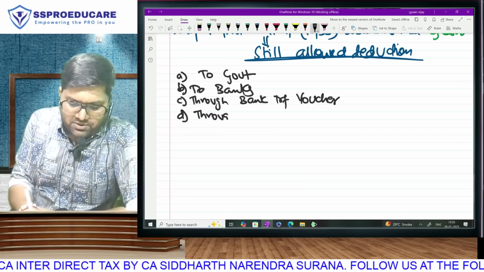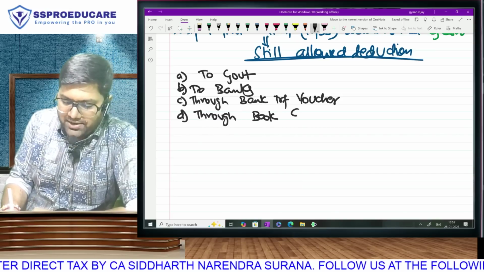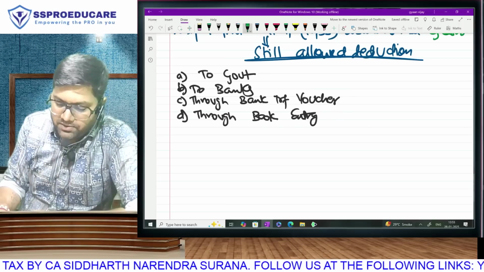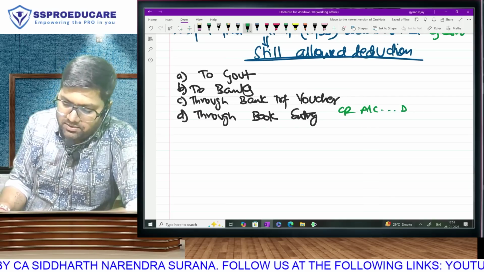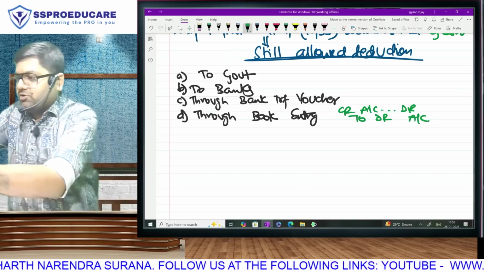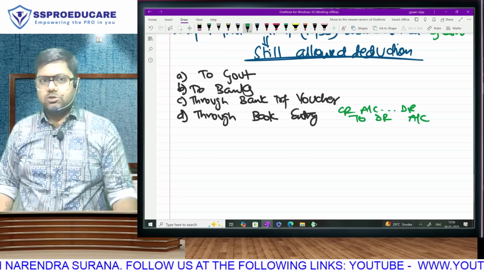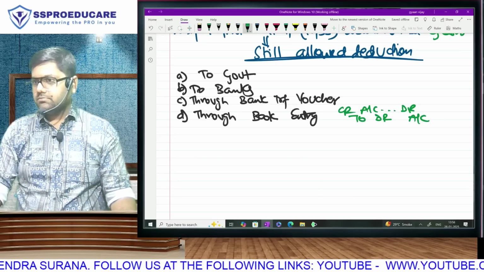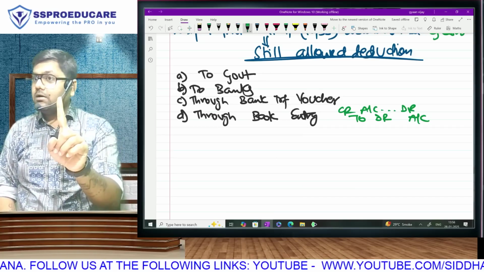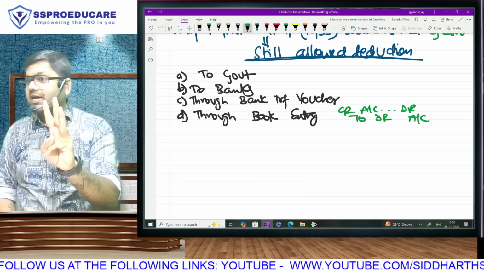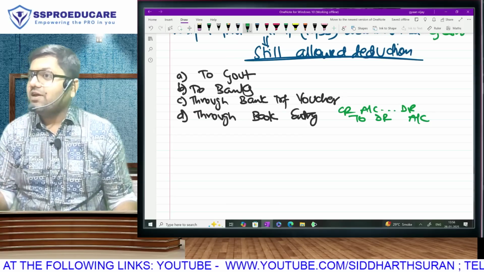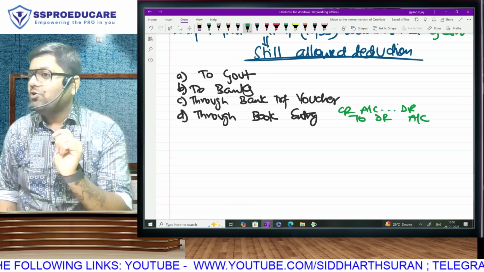Any payment that you make through something called book entry. Example I'll give you. Creditor account debit to debtor account. Can we have sometimes settlement entries? Supposing I have to receive 5 lakh from you and pay 5 lakh to her. So what do I tell you? Pay her. Correct? Take a second. Have I paid my creditor? How? By bank? No. Account pay check, draft, electronic mode? No. But the point is that I have still not paid cash. I have settled my debtor. It's called an adjustment through book entry.